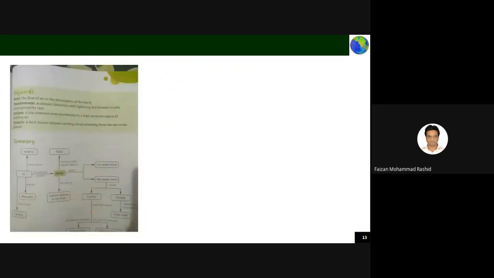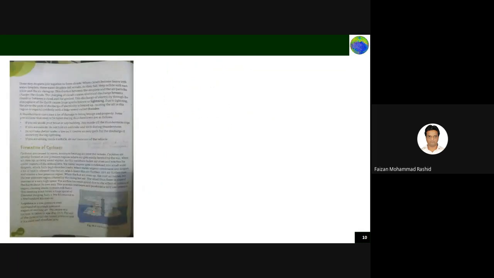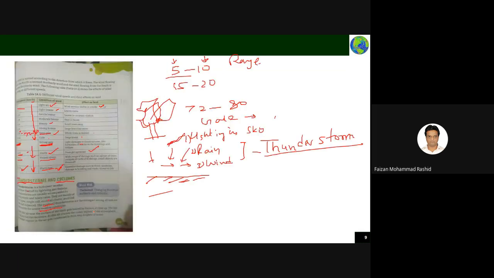And lightning, due to the lightning and the air in the path, and discharge electricity heated up, causing the air in the to form. Okay, let me see how much things are remaining. See, it is telling you how this thunderstorm happens. Yeah, I will explain here in this only. See what happens. No need to read all the things. You just see this one.